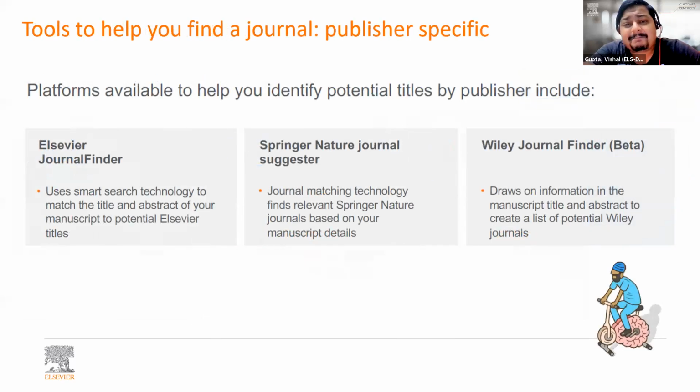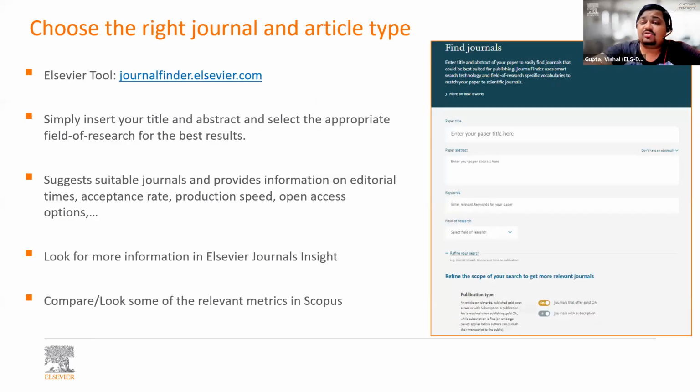If you are looking for publisher specific journals, you need to look at the journal finders for every publisher. Elsevier has its own journal finder, Springer has its own, Wiley, and similarly, all other publishers have their own journal finders. If you want to have a look at the Elsevier journal finder on your screen, this is how it looks. Just type journal finder Elsevier on Google and it will take you to this place.